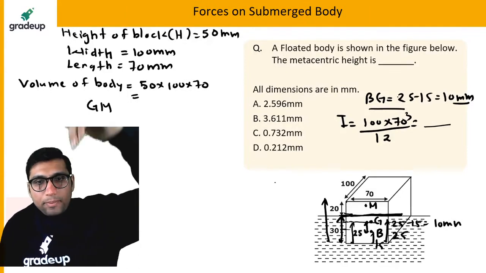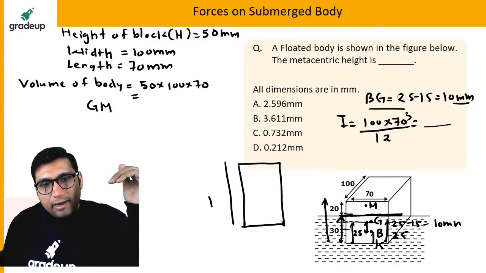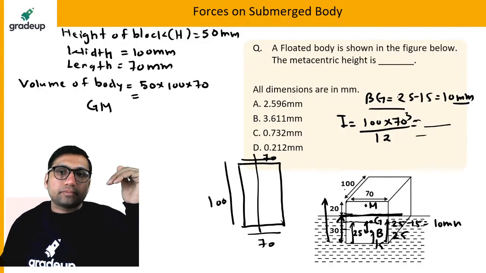If you see the top view of the body, it will look like this. This will be 100, this will be 70. So moment of inertia will be equal to what? Moment of inertia will be about this axis. So it will be equal to 100 into 70 cube by 12.